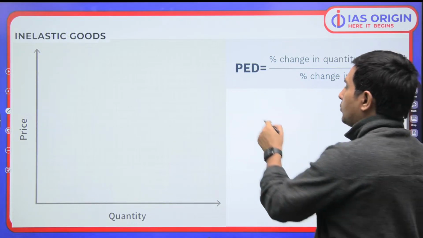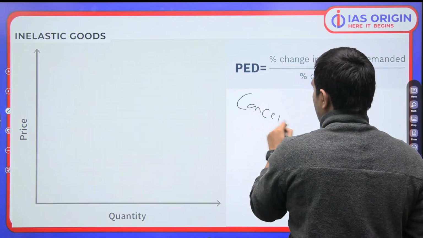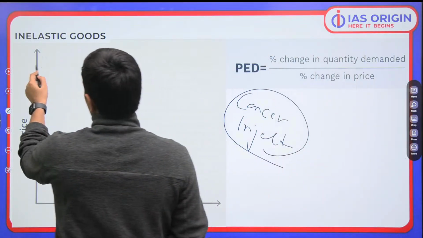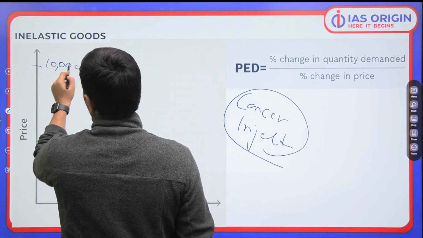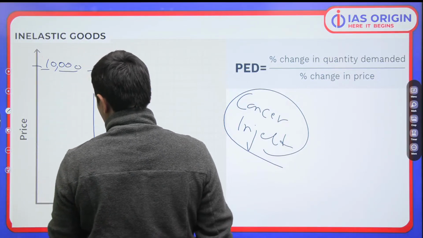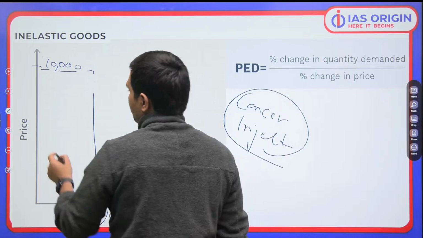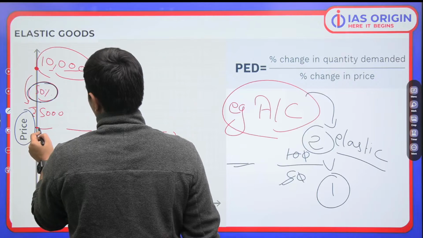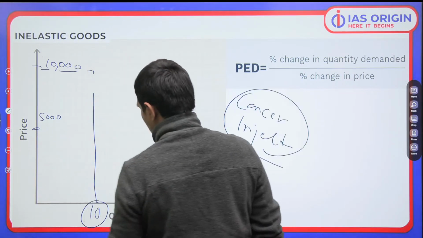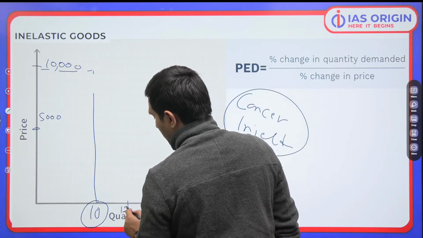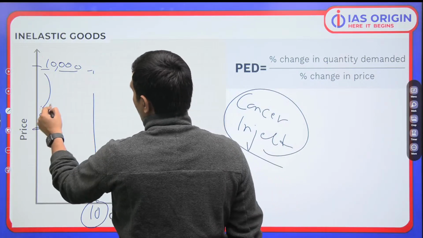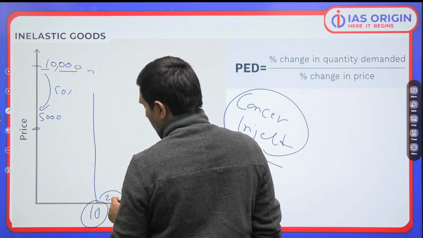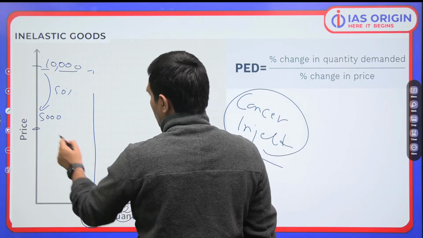For example, let's talk about a cancer injection. Now there is a cancer injection which is priced at 10,000 rupees. At 10,000 rupees, only 10 people buy that. When the price became 5,000 rupees, how many people are buying it? 12 people. So how much is the drop in the price? 50% drop. How much is the increase in the quantity demanded? Only 20%. So you can have a look.